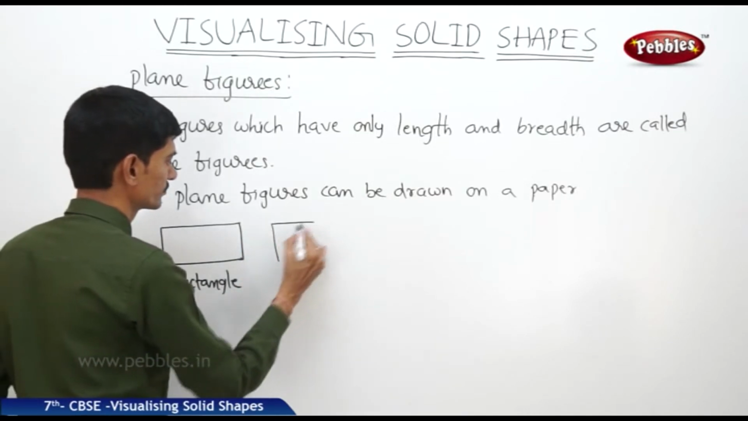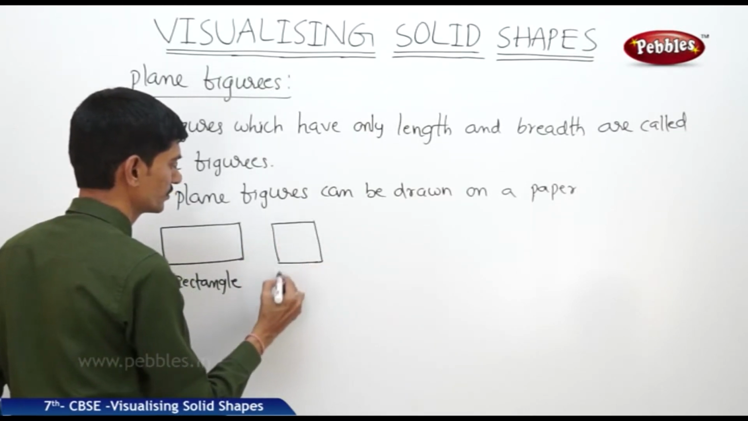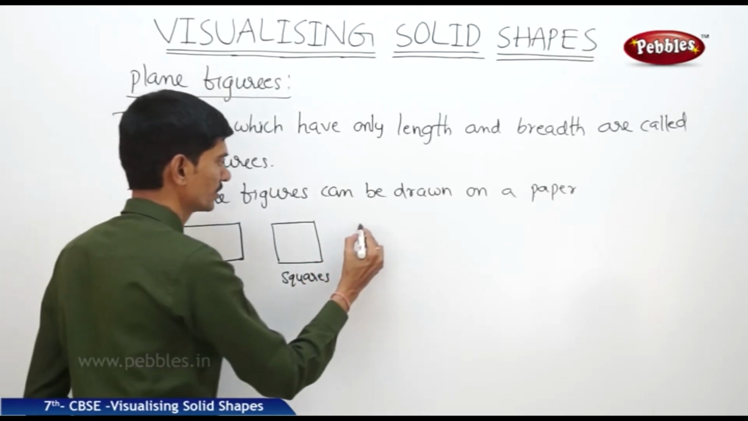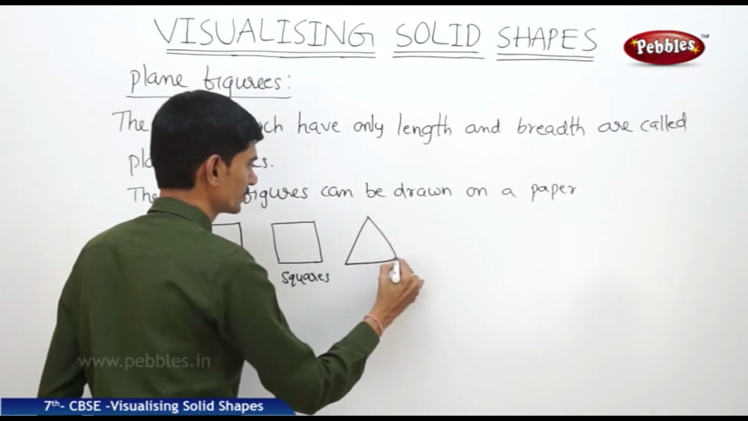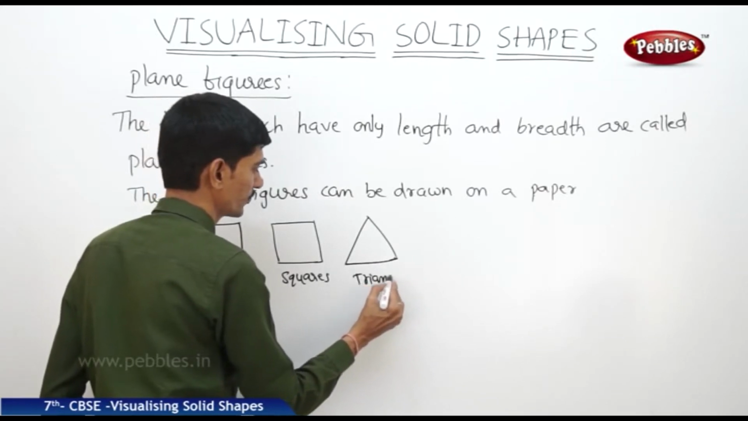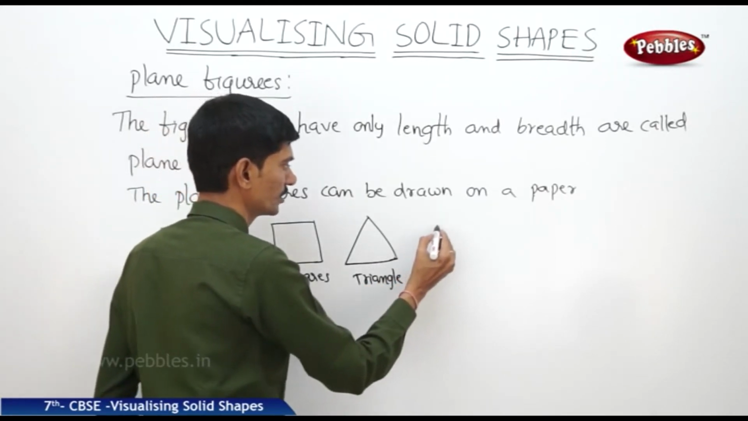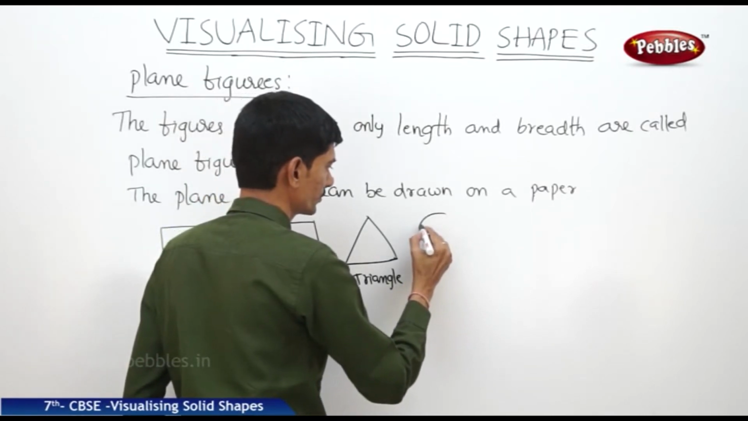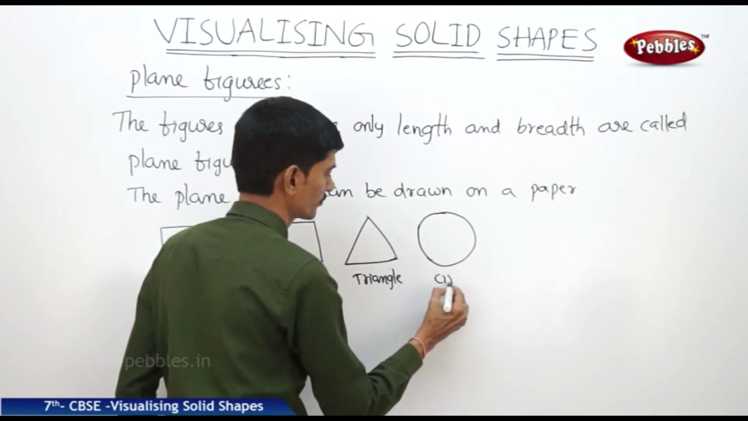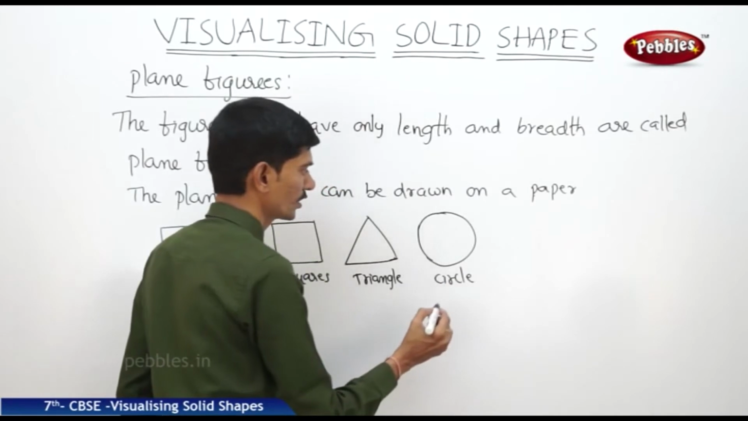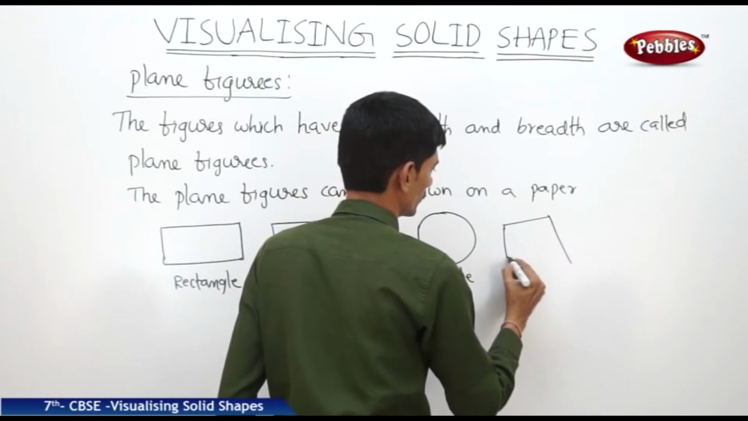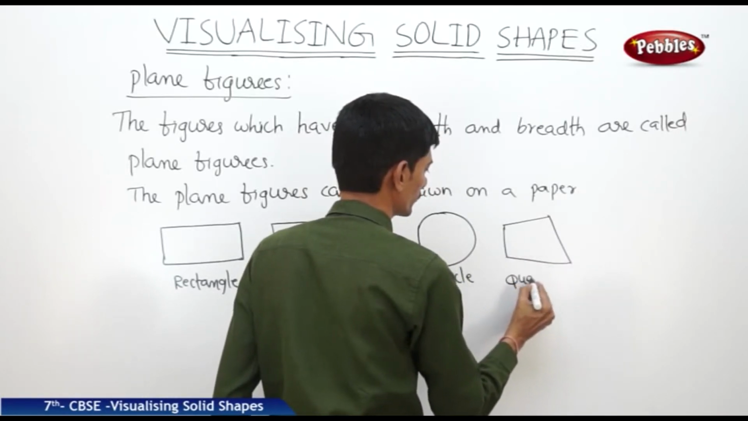And even the square, now it is also a plane figure, but its length and breadth are equal. And if you take a triangle, so it has no thickness, so it is also said to be a plane figure. And if you take the round shape, so that is circle, now it is also a plane figure. And if you take any quadrilateral, so this is also a plane figure.